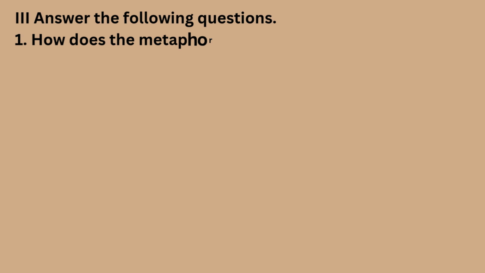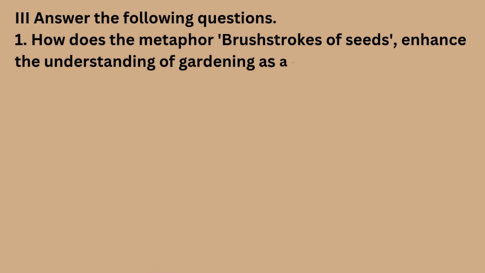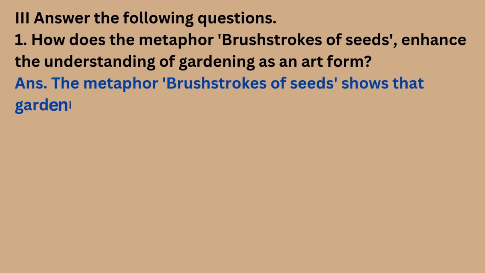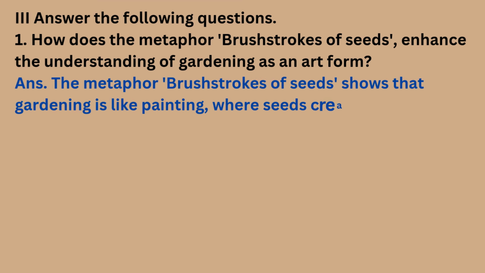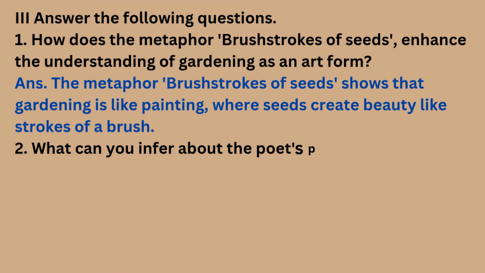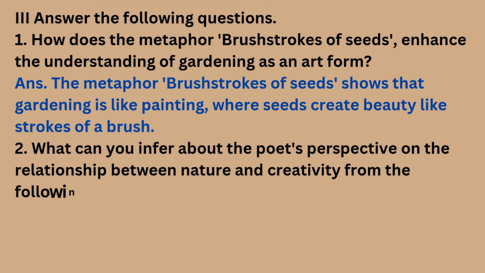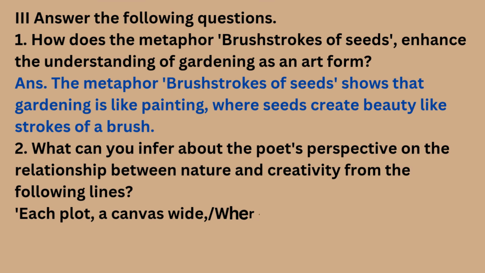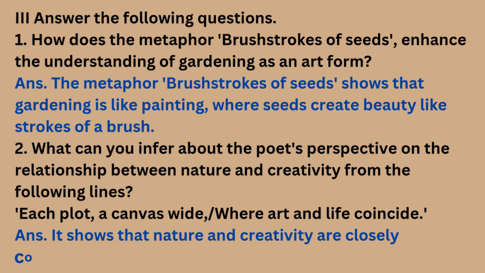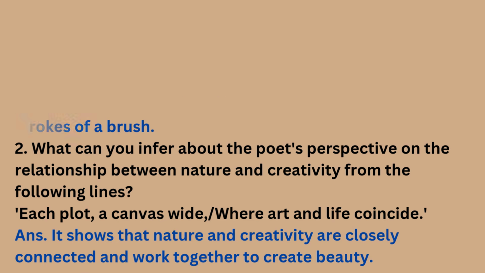1. How does the metaphor, brushstrokes of seeds, enhance the understanding of gardening as an art form? Answer. The metaphor, brushstrokes of seeds, shows that gardening is like painting, where seeds create beauty like strokes of a brush. 2. What can you infer about the poet's perspective on the relationship between nature and creativity from the following lines? Each plot, a canvas wide, where art and life coincide. Answer. It shows that nature and creativity are closely connected and work together to create beauty.